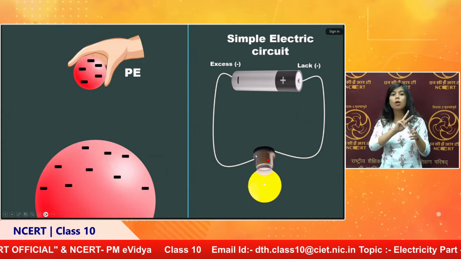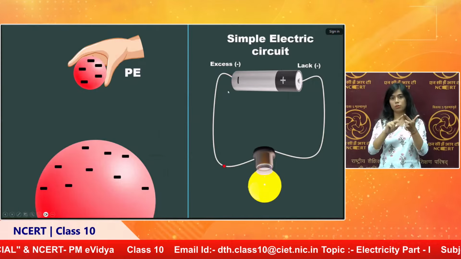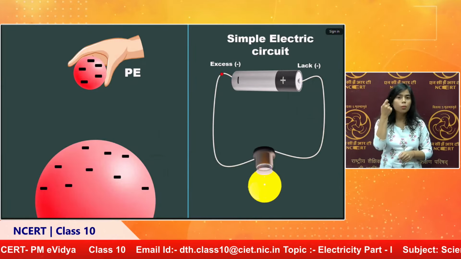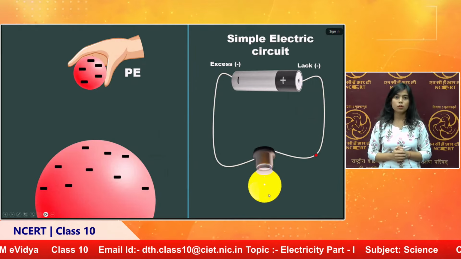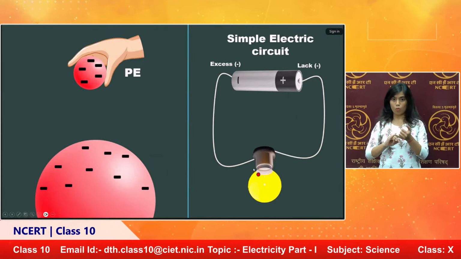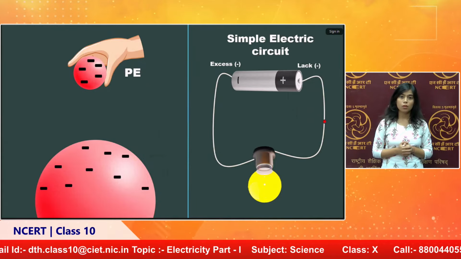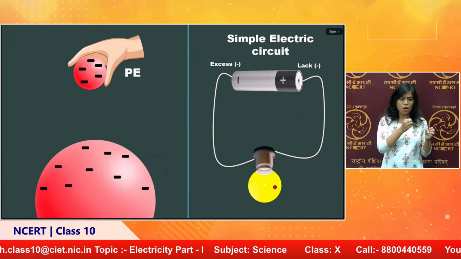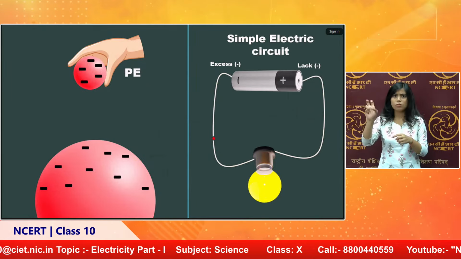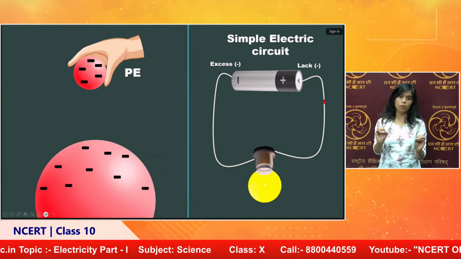Now, you have to understand one thing. The electron is not glowing the bulb. The electron is used to glow the bulb, because the battery gives some energy.